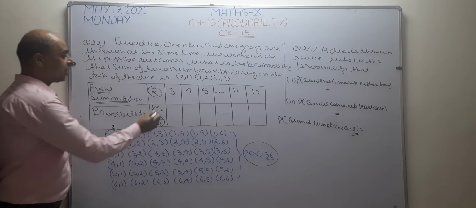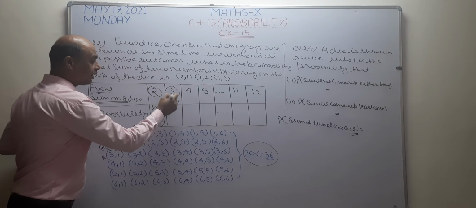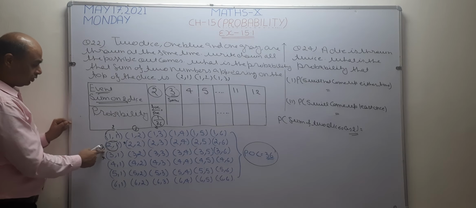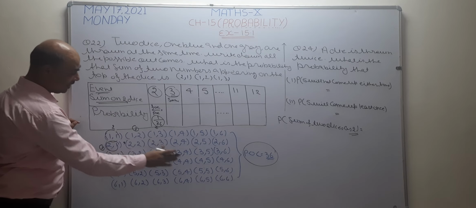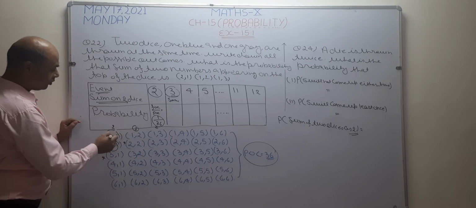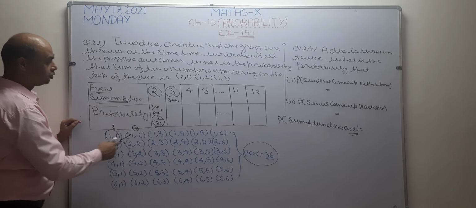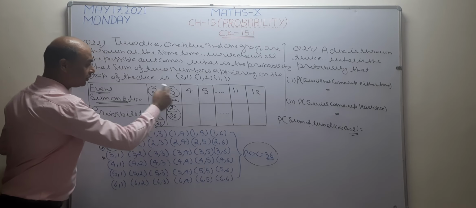Now I want to check how many numbers are there whose sum on both dice is 3. See here, 2 plus 1, 3. 1 plus 2, 3. All remaining numbers are greater, and only 2 numbers are going to be less. So only 2 numbers are there whose sum is 3. So the answer becomes 2 by 36. This is the answer of this question.